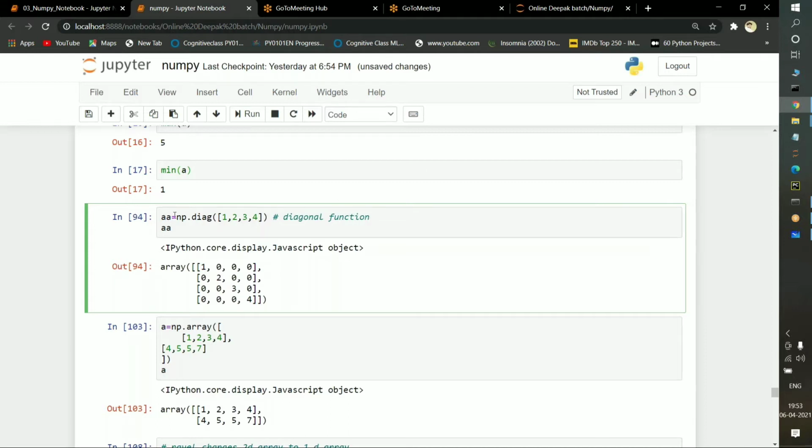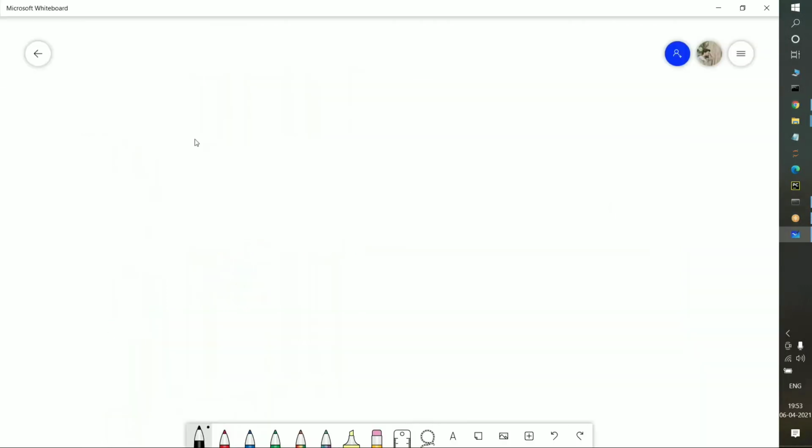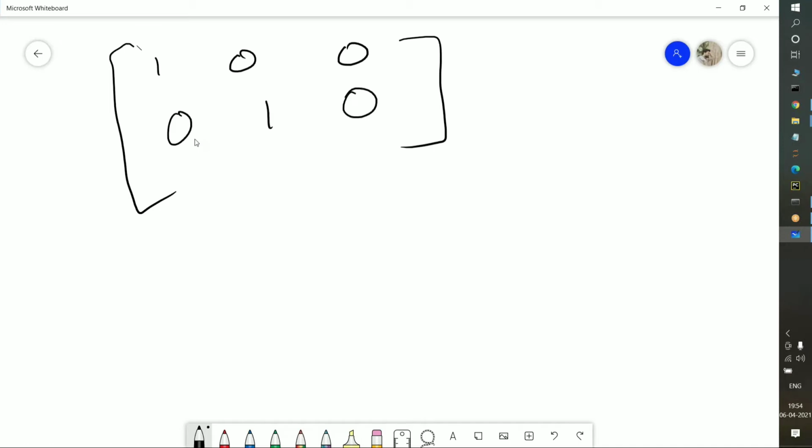So what it is going to do, I'm importing numpy here, np dot diag, which means diagonal. What do you mean by diagonal here? Diagonal means if I am having an array here, suppose this is an array I'm taking. Suppose in this array I'm passing one value, suppose 1 0 0. Suppose a 3-dimensional array I'm passing, and 0 1 0 0 0 8. Suppose I'm passing like this.